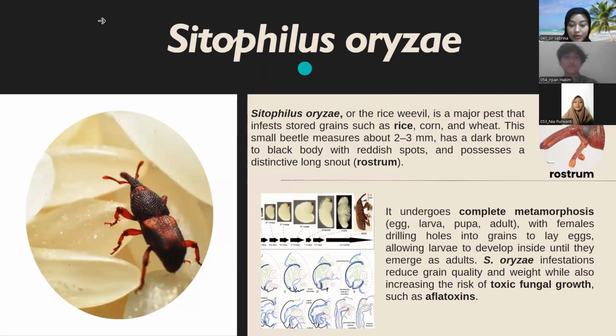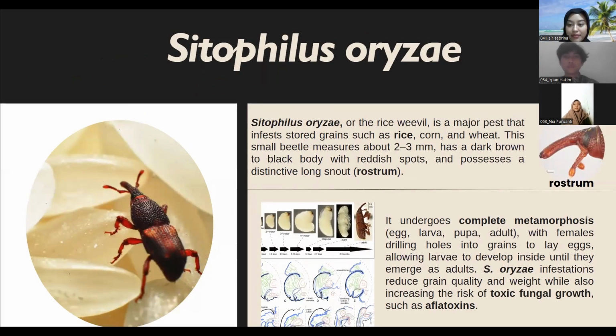Next is Pseudophilus oryzae. Pseudophilus oryzae, or rice weevil, is a major pest that infests grains such as rice, corn, and wheat. This small beetle measures about 2 to 3 millimeters, has a dark brown to gray body with reddish spots, and possesses a long descending snout or rostrum.